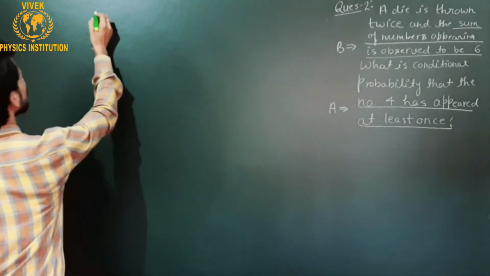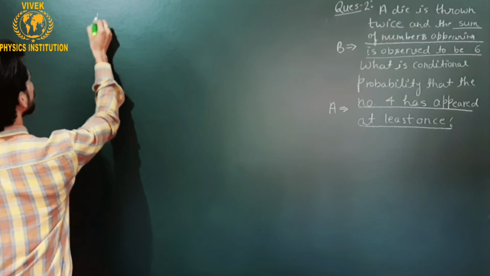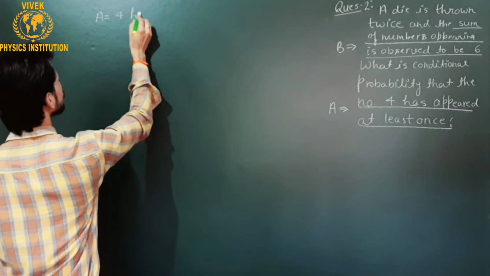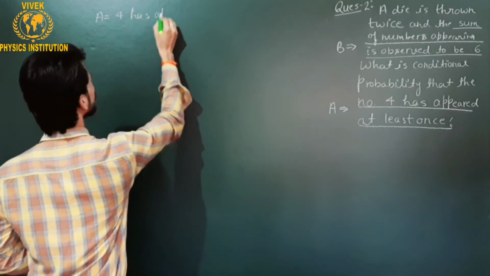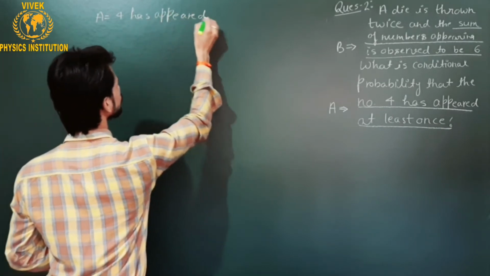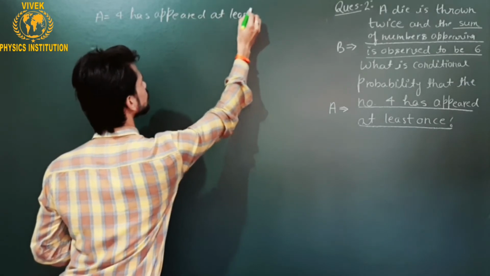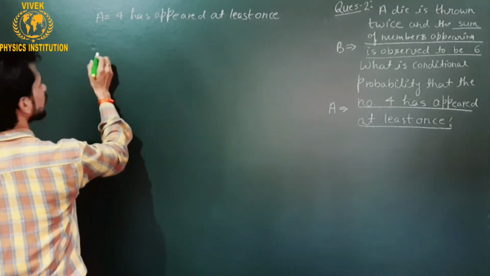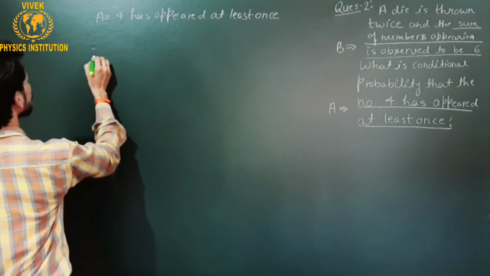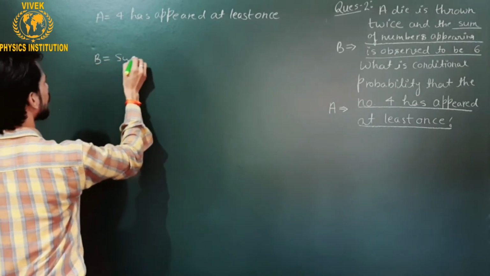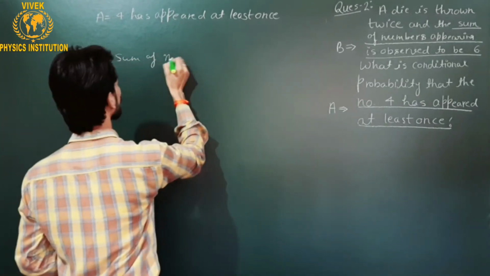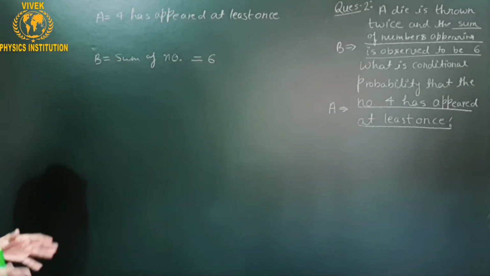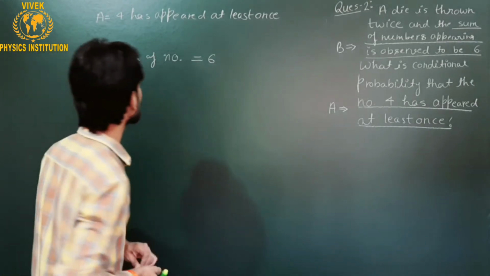So let me write the events in language. Event A is: 4 has appeared at least once. And event B is: the sum of the two numbers is 6. Okay, so these are the 2 events we are concerned with in this question.